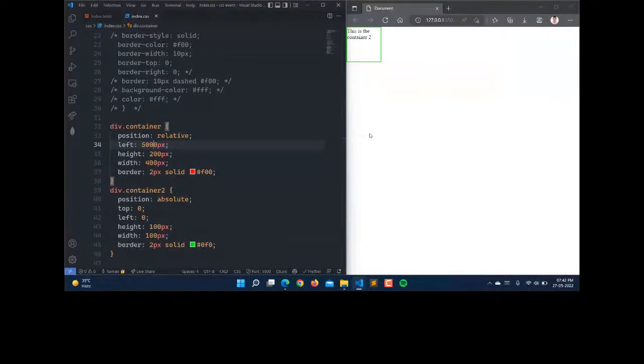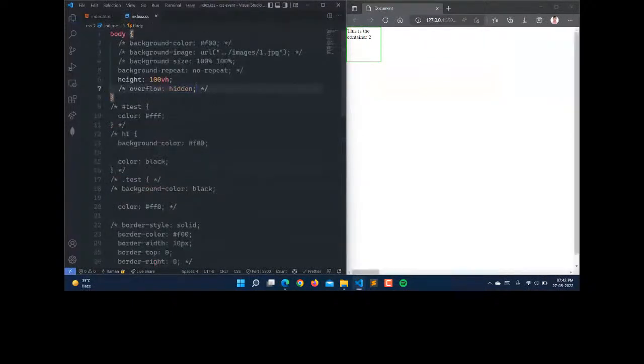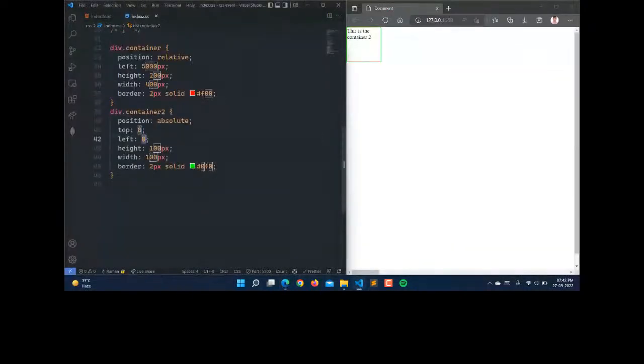We don't have the scroll bar here because we have overflow hidden. Just save this. Now you can see that for the 500 pixel, it has extended its starting point. Whereas if its left is 500 pixel here, you can see that it is 500 pixel, but it is not on the same side here. It should be the same because here it is actually 500 pixel. See that we have left as 500 pixel here and left as 500 pixel here.